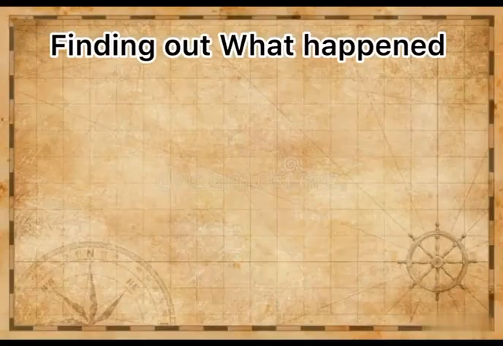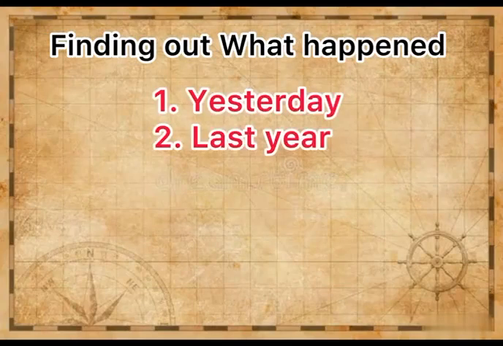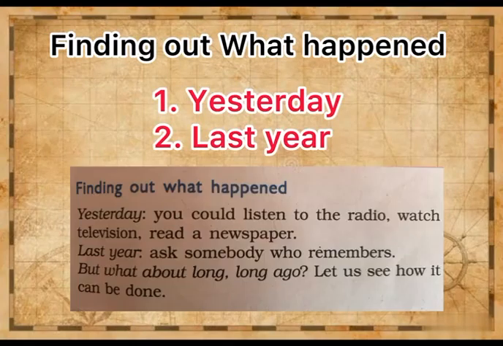Now let us discuss finding out what happened in the past. It is divided into two types, yesterday and last year. To know about the past of yesterday, you can ask your friends, listen to the radio, watch TV, and you can also know by reading the newspaper. To know about last year, you can ask somebody who remembers, and you can also ask your elder members.